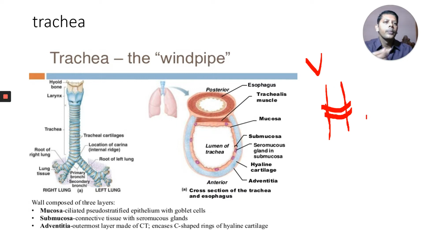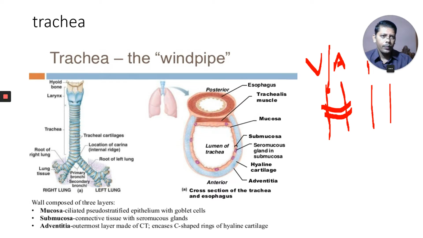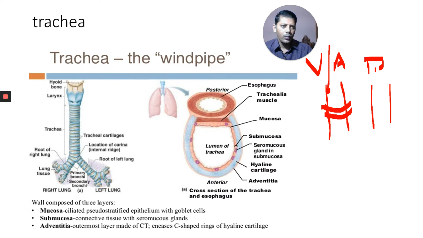On this ventral view, you can see the rings. If you see the other view, this is the dorsal view or posterior view. If you see, the ring only extends up to a point, not a complete ring like the rings that we wear on our fingers.